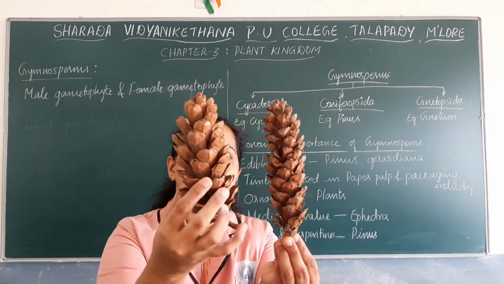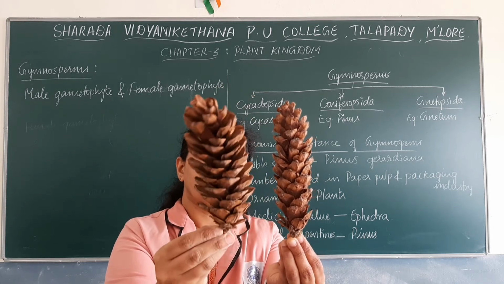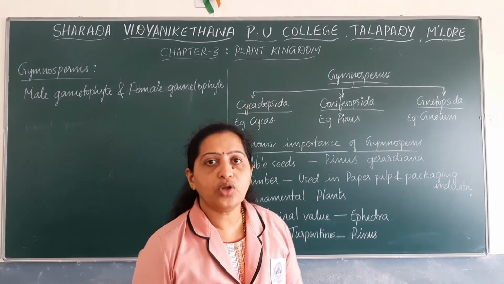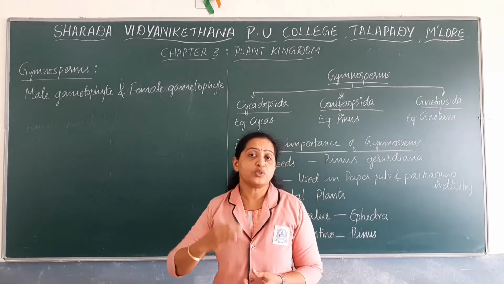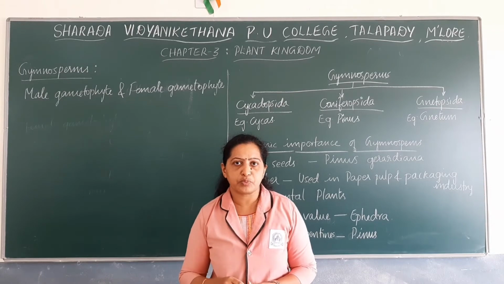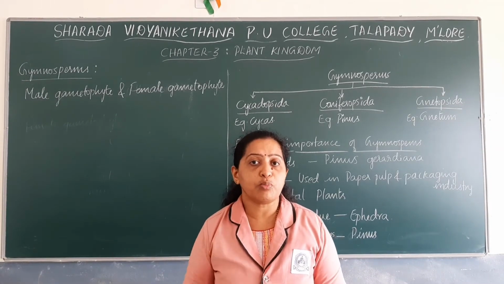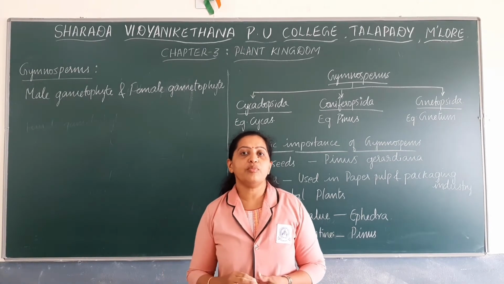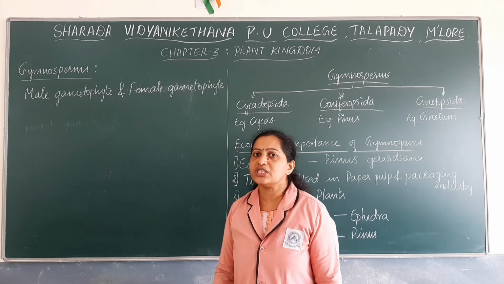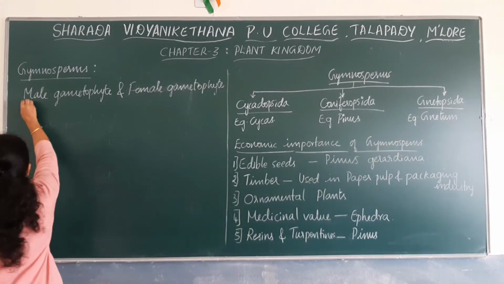So here is one more cone. This is the cone of Pinus. Male cone: microsporophylls are arranged, and each microsporophyll has many microsporangia, and each microsporangium has microspore mother cells, and they undergo meiotic division to form a large number of microspores, and microspores develop into the male gametophyte known as pollen grain.